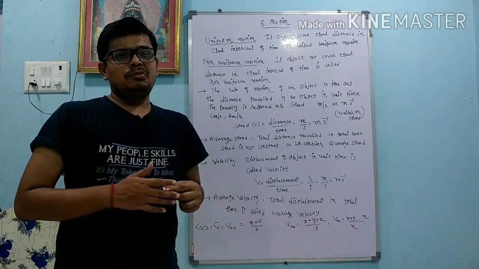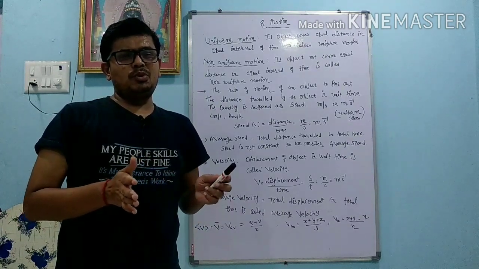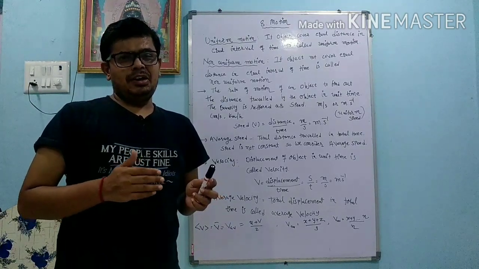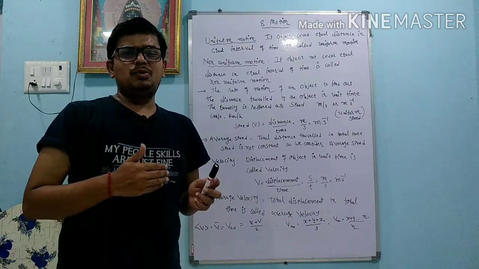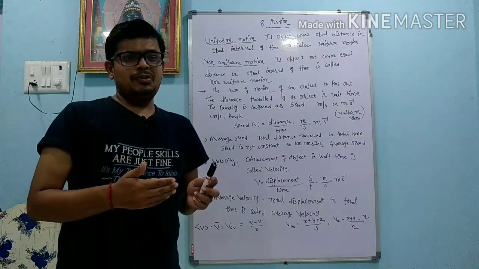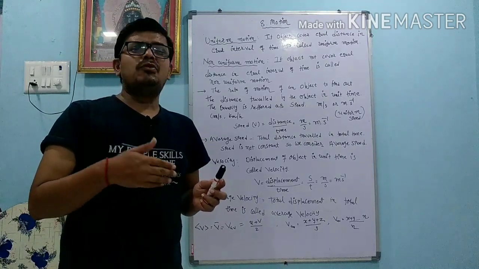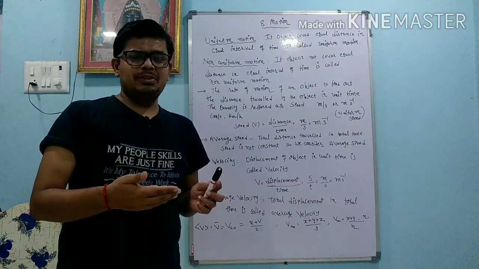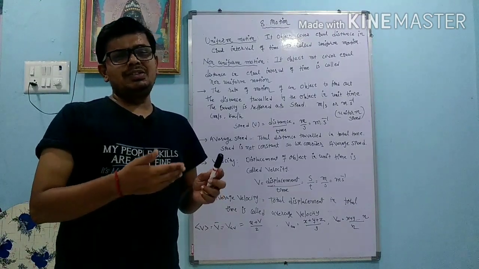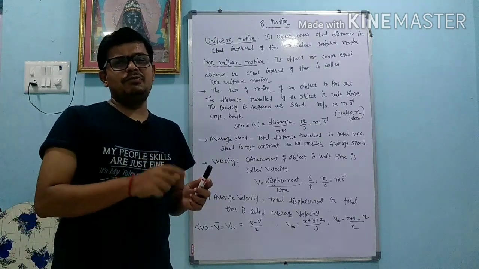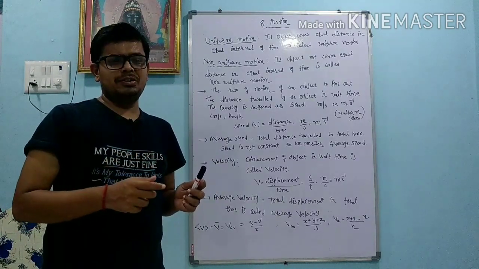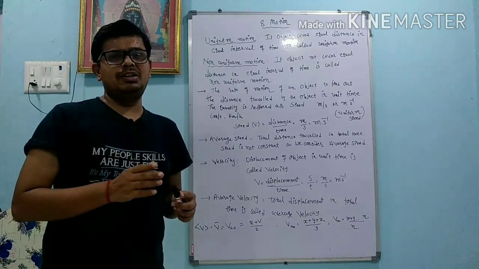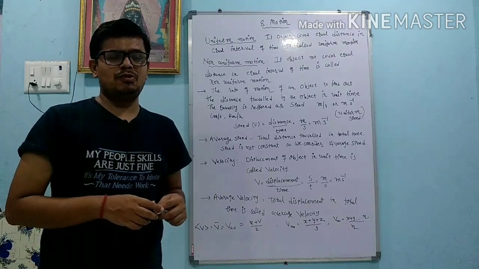Suppose you are going on a road where there are no hurdles, no obstacles, and in 5 minutes you cover 2 kilometers. In another 5 minutes you cover 4 kilometers. Another 5 minutes you cover 6 kilometers. You can see here the time period is the same. Always in 5 minutes you cover 2 kilometers. So this type of motion is uniform motion. When any object covers equal distance in equal intervals of time, that is called uniform motion.